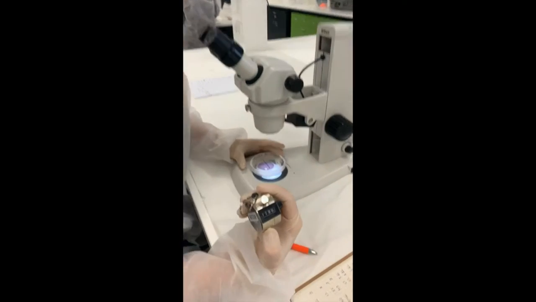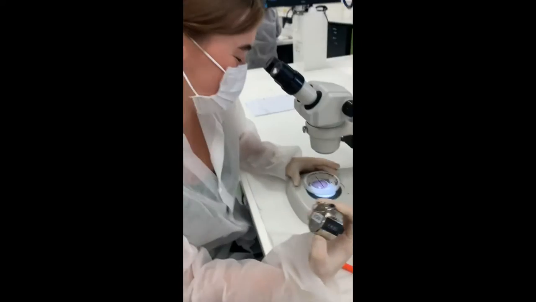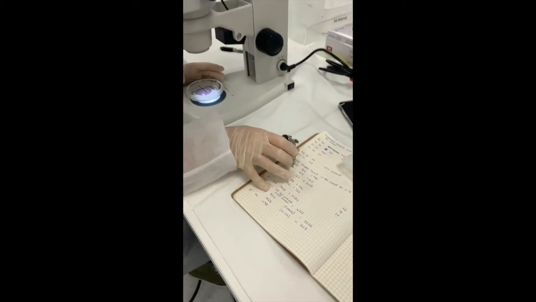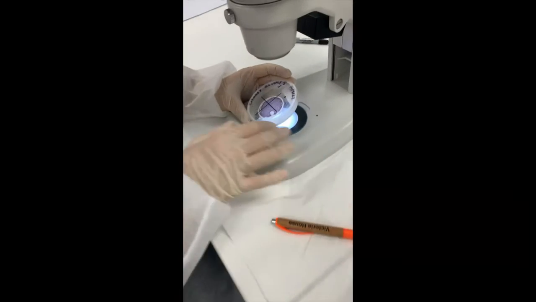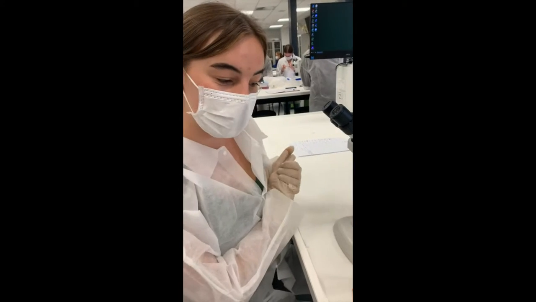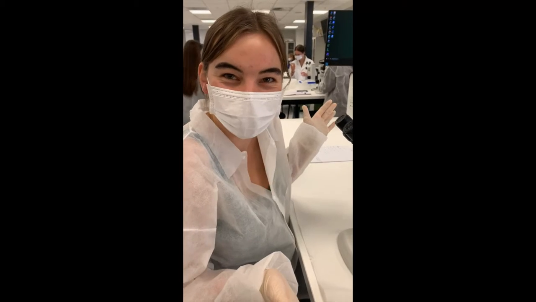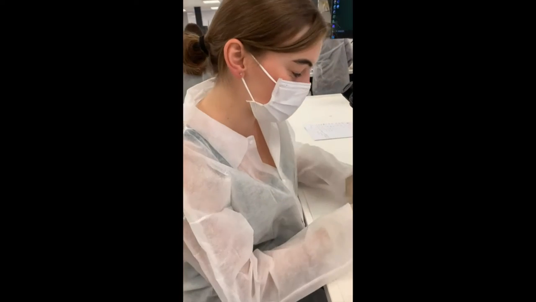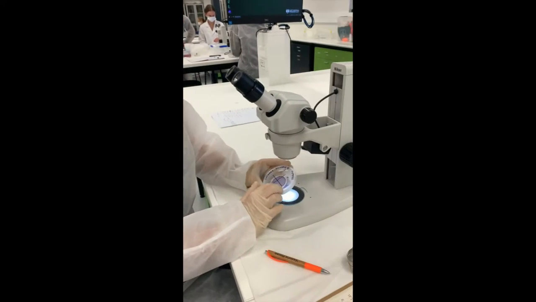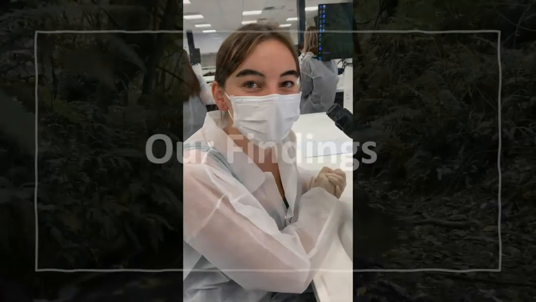I got 1,198 colonies. Then we're going to take this number and we'll times it by 4 to get what we expect to be the colonies across the entire plate. Then we'll average that out with all 5 of our samples from one site. And then we can divide it by the amount of mils that we filtered through with using this plate. So this one was only 50 to get our colonies per mil.